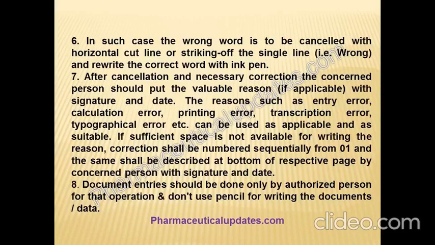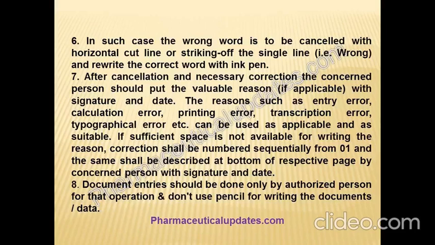If sufficient space is not available for writing the reason, corrections shall be numbered sequentially from 01 and the same shall be described at the bottom of the respective page by the concerned person with signature and date.